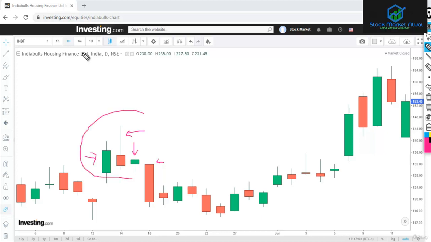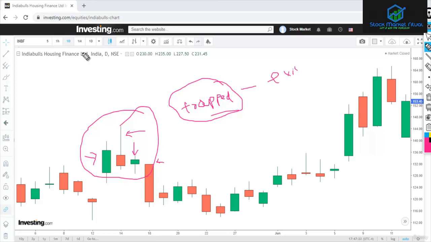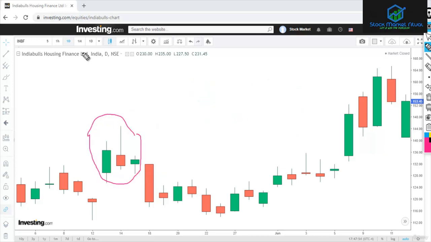some buyers who bought here expecting the price to go up, and all these buyers are trapped here. So when the price opens gap down, all these buyers who have bought on these days are trapped. That is why the price usually goes down, because they want to exit from their positions in losses, and they will start to square off in the loss as the price comes down, and all the buyers who are trapped here will slowly and steadily book their losses.